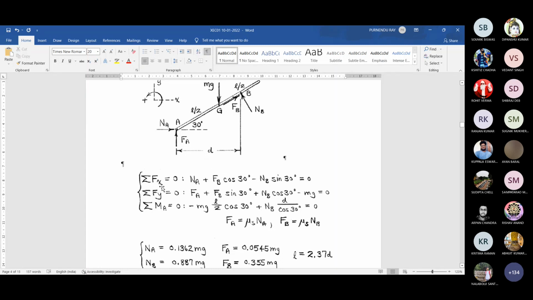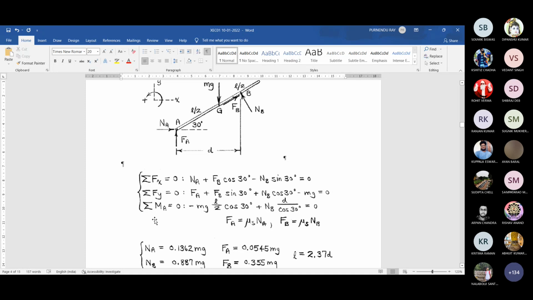And in that case, sigma fx is equal to 0. We'll have this FB cosine 30 negative, NB sine 30 is according to that. Then FA, it is downward, minus FA. Minus FB sine 30. Again, it is minus the plus NB cos 30. It's okay because the reaction will be always against its natural tendency of movement. It will be perpendicular to this inclined upward. And it is obviously minus mg in downward direction, negative y direction.